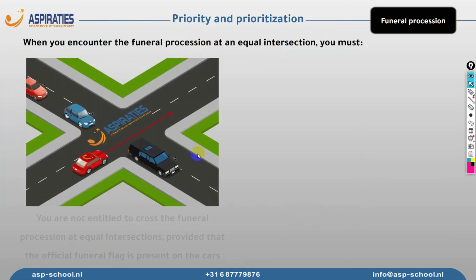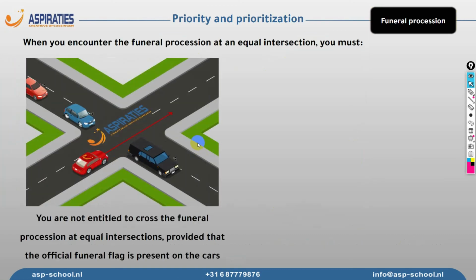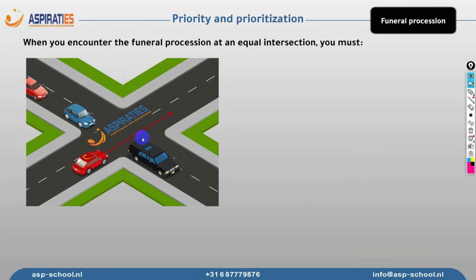Now let's talk about funeral procession. It's pretty much identical to the military convoy. The first vehicle of the funeral procession, we consider it as a normal vehicle. Like the previous case, we have this funeral procession crossing an even intersection.